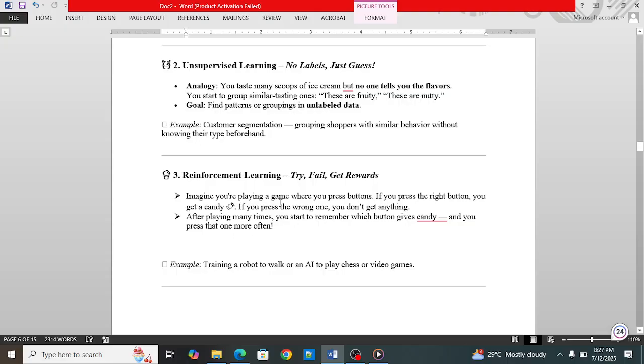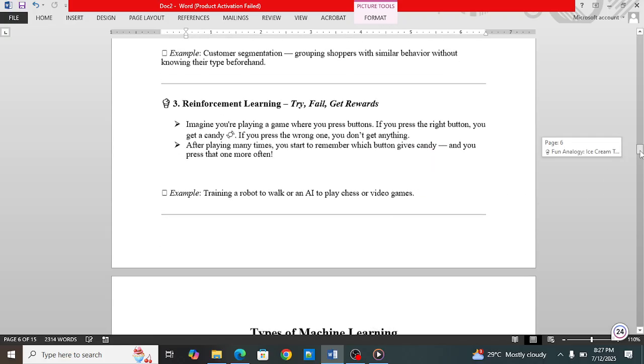In another example, an agent is left in an environment. If the agent is moving perfectly, then the agent will get the reward. If the agent is not moving perfectly, then it will have to face a penalty. We have such things in reinforcement learning.